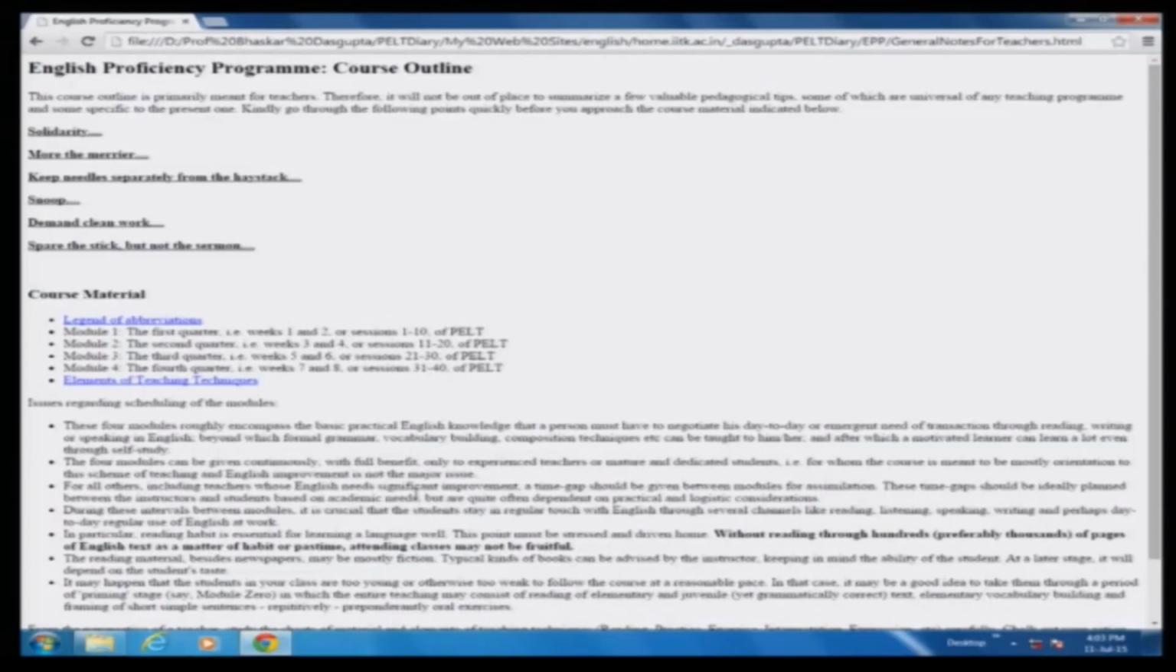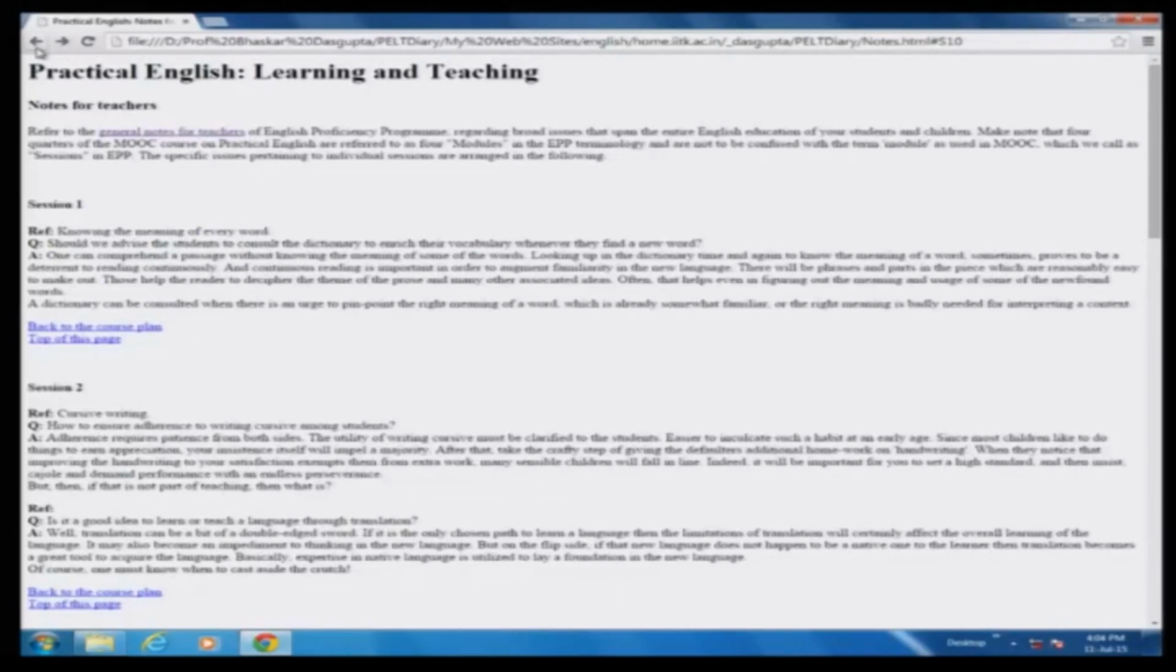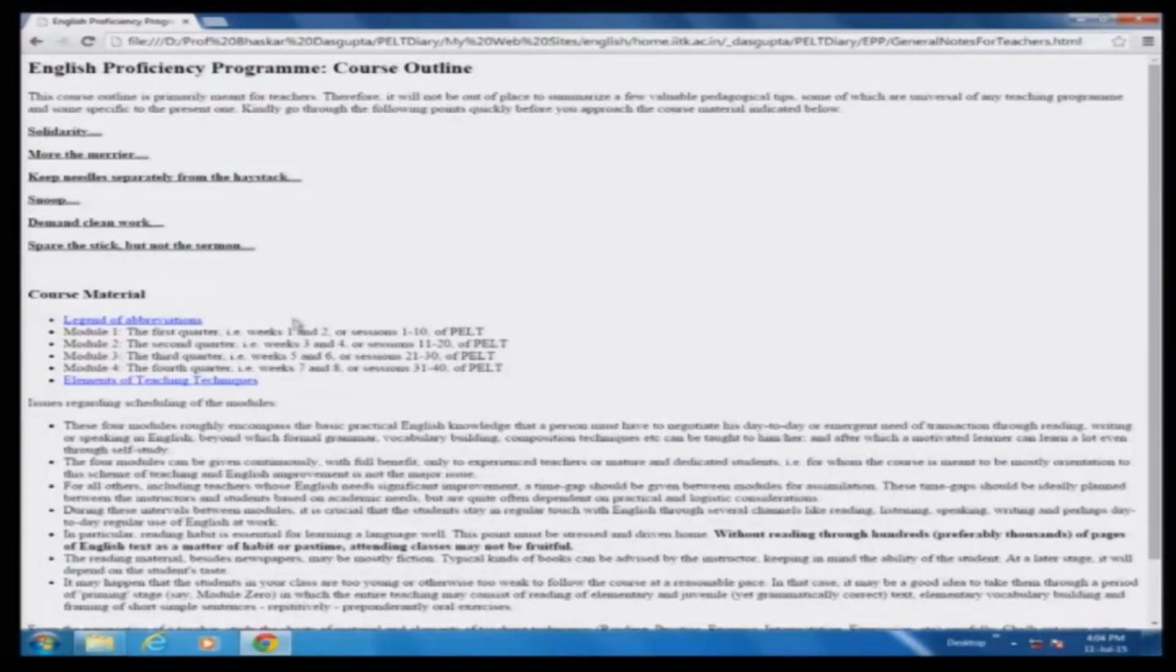It is also essential that to learn the language, one must read a lot. This has been mentioned here among the general notes for teachers. Make note of this particular statement: without reading through hundreds of pages, preferably thousands of pages of English text as a matter of habit or pastime, attending classes, doing classwork, homework, etc. only is not going to be of great advantage. So this is the reason why at this point I am stressing the need to read a lot of literature.